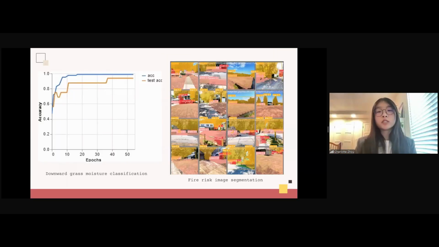We trained the Google Teachable Machine on downward images from the Globe Observer land cover dataset to classify vegetation dryness. As seen on the left, we were able to create a model that analyzes grass moisture with high accuracy. We also created the fire risk factor assessment by fine-tuning the YOLOv8 image segmentation model on the north, east, south, and west images from the Globe Observer database. The output of the model, shown on the right, precisely segments vegetation in a variety of environments, proving effective in identifying high-risk wildfire threats.